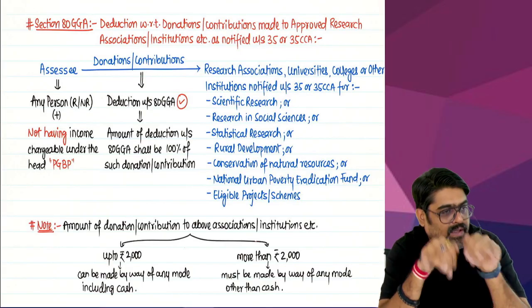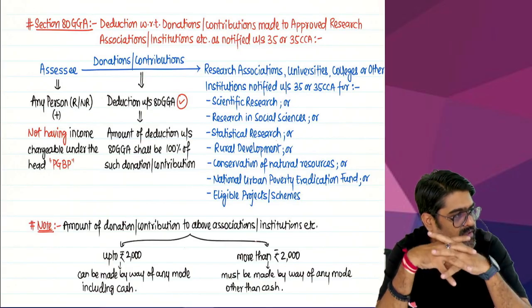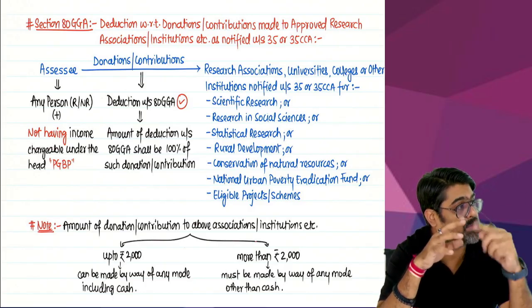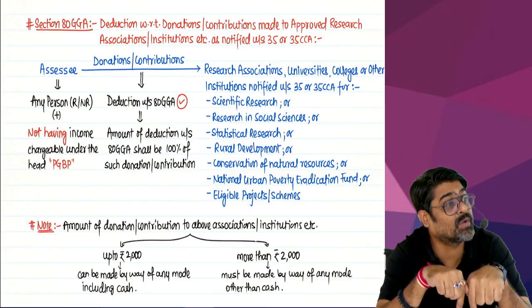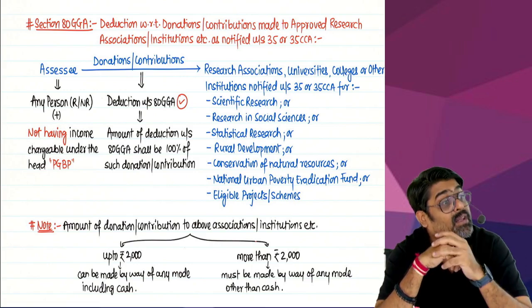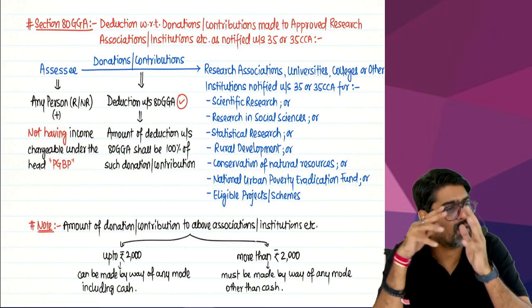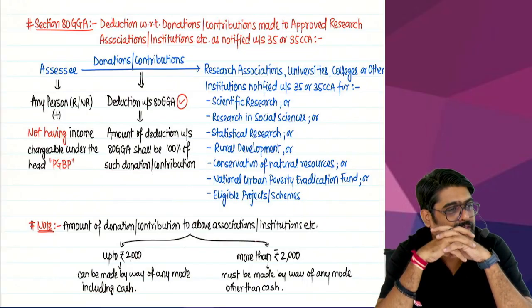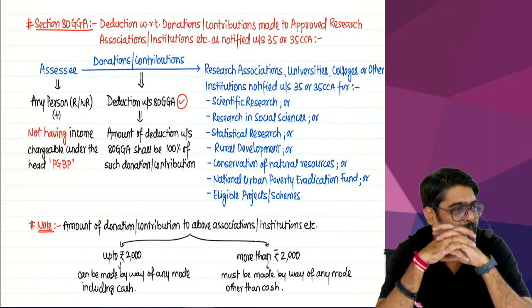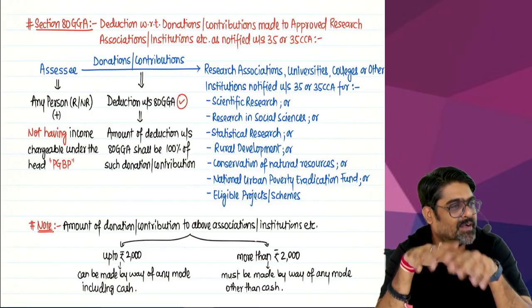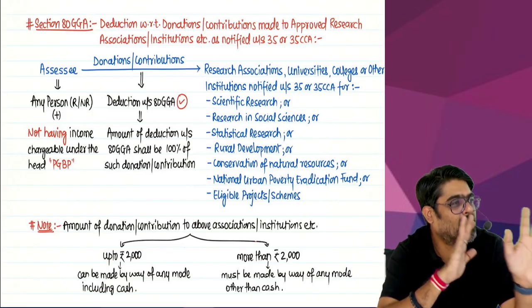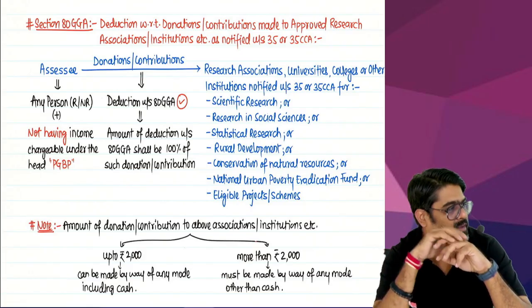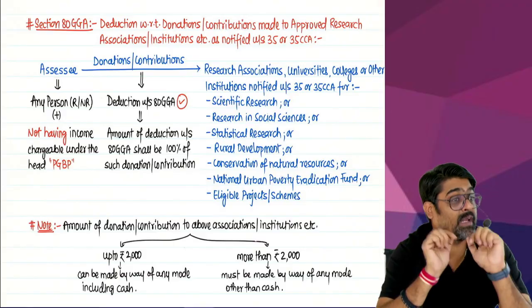So tell me, during the previous year, have you made any of these donations? Yes. And you want PGBP income. So from that PGBP income, you will be claiming these donations as a deduction under the PGBP head. Then don't come here. But what if you are making these donations and not having any PGBP income during the year? You are a salaried employee, or you are an assessee earning capital gains income, other sources income, house property income, but not earning PGBP income.